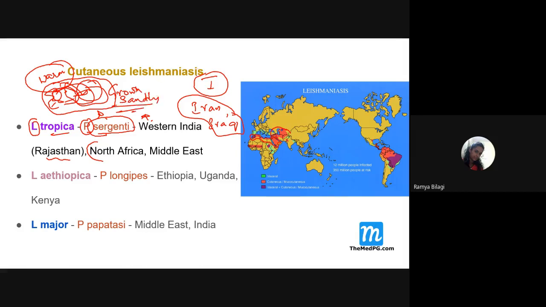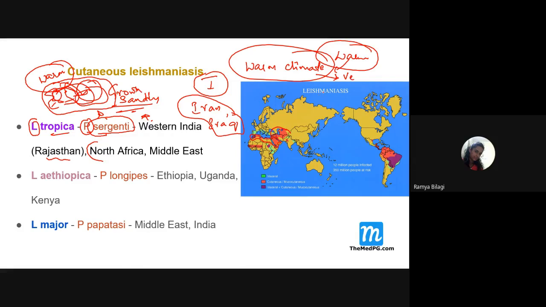Now, one point I want to tell you is that this is the reason why global warming is very important for us, not only for sandflies but mosquitoes and all. All these arthropods grow vigorously in a warm climate. War is the zone which creates a lot of debris and warm temperature, and this environment favors the growth of these vectors, especially mosquitoes and sandflies.